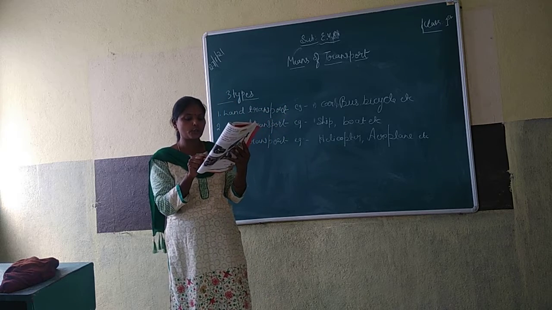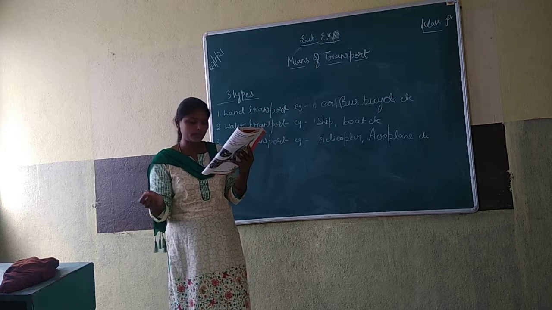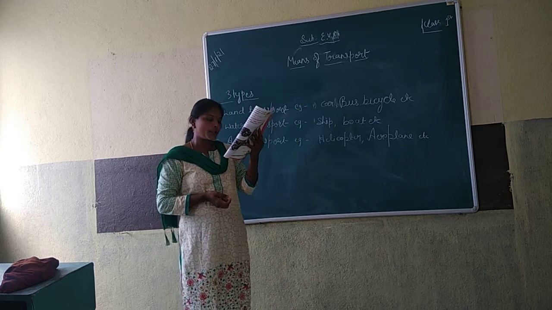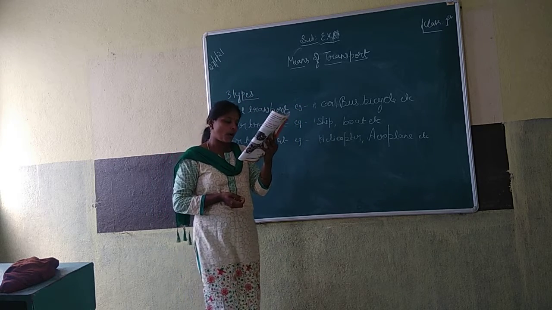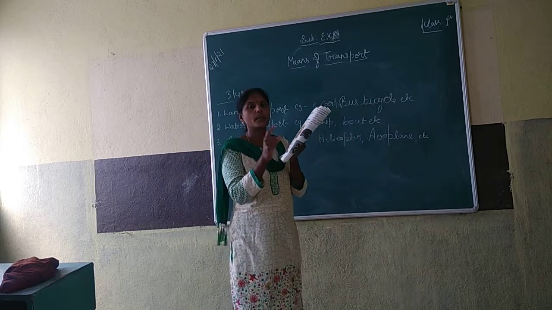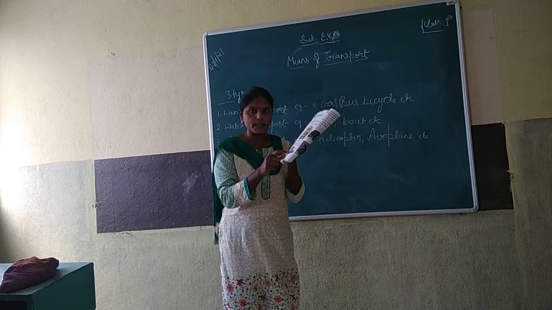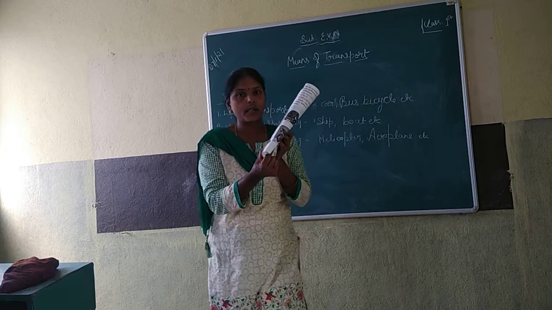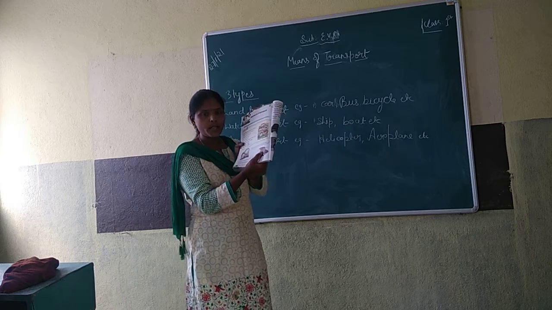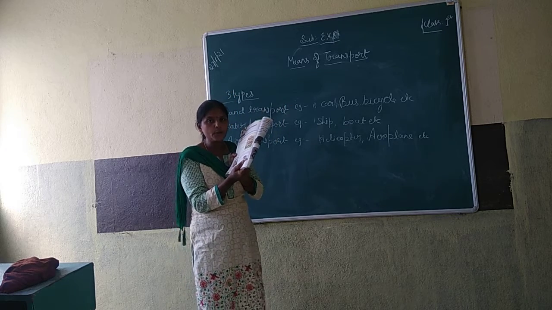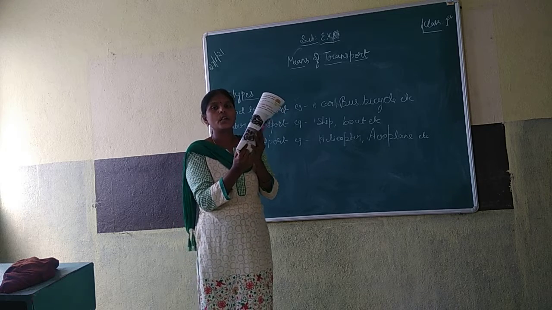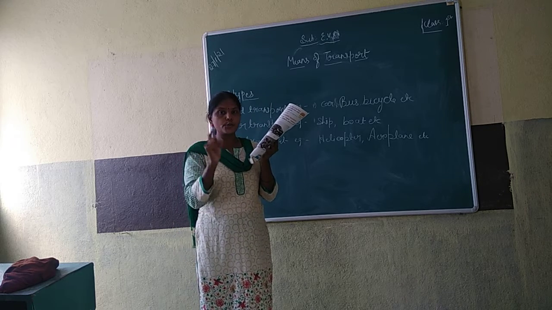Raju uses the school bus to go to school. Next, Rahul's father uses his car to drop Rahul to school. Rahul is another boy, a student. His father uses the car to drop his son to school.